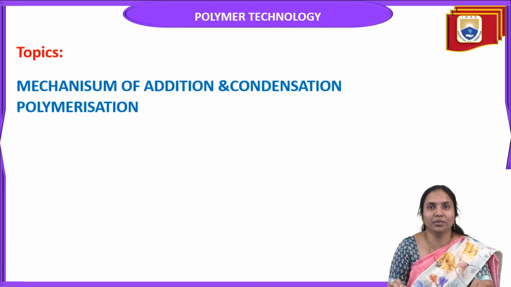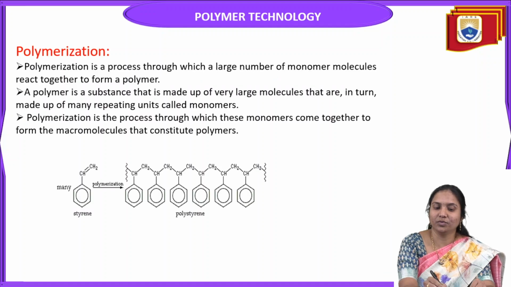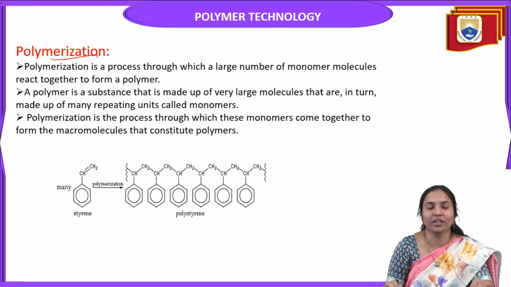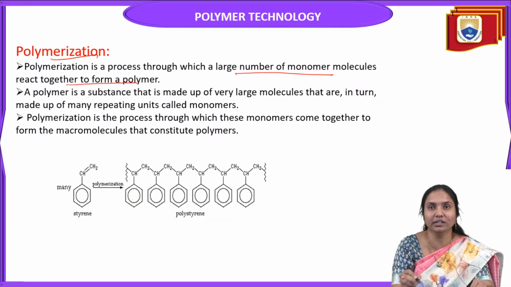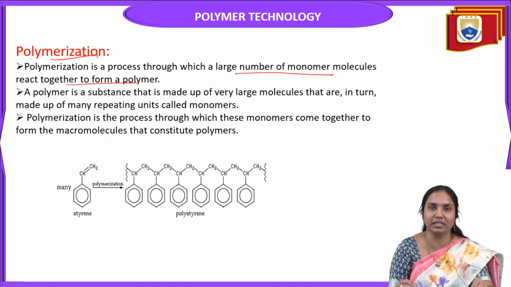Today we are going to discuss the mechanism of addition polymerization and condensation polymerization. First, what is the meaning of polymerization? Polymerization is a process through which a large number of monomer molecules react together to form a polymer. That means a low molecular weight compound is converted into a high molecular weight compound. This process is called polymerization, or monomer converted into polymer is called polymerization.